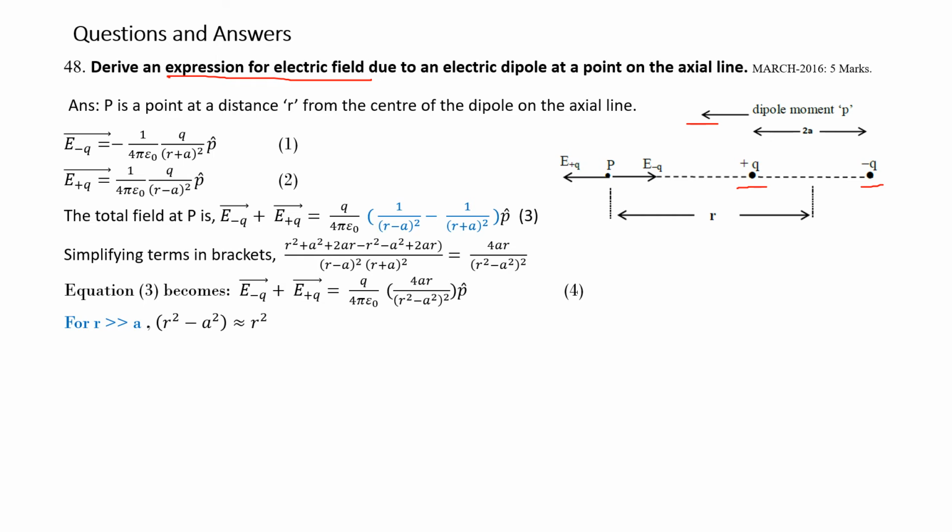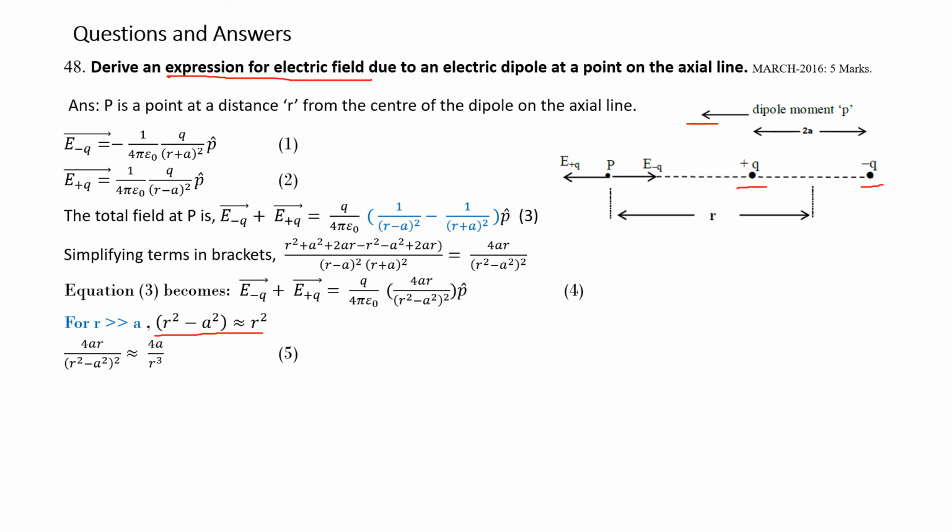Since the point P is located at a very far distance compared to the dipole length, half the dipole length a, for values of r far greater than a, we can substitute r square minus a square as approximately equal to r square. This also you note down.